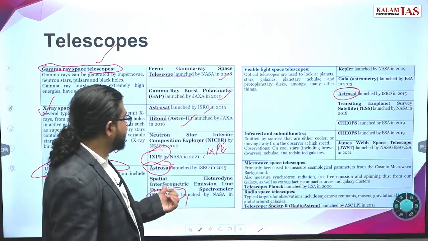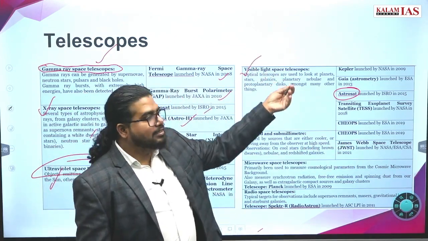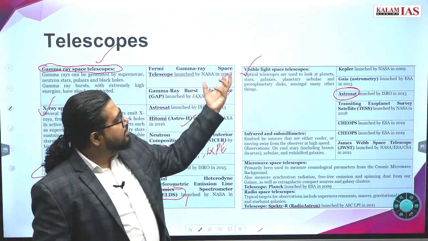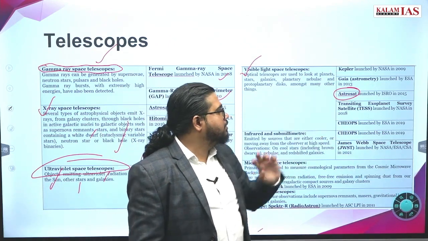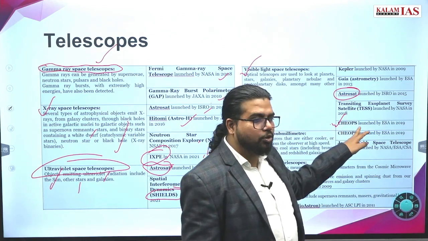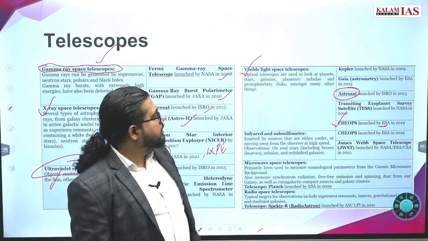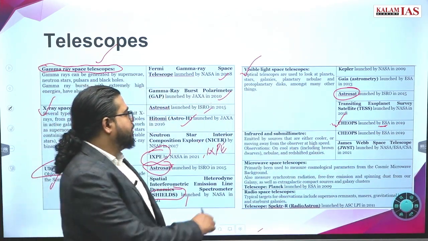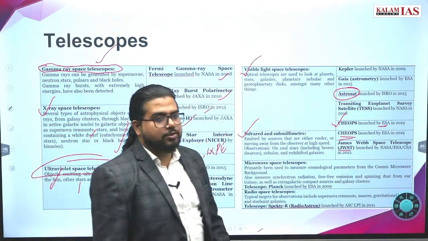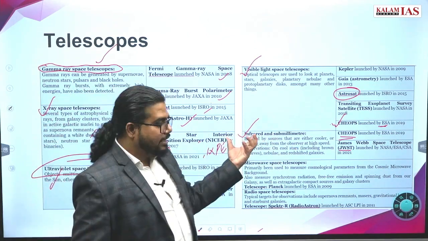James Webb we have in the infrared region now. Visible light, we said, is 300 to 700 nanometers, if frequencies are coming in that range. For that purpose, the most recent visible range telescope launched is CHEOPS, by the European Space Agency. For infrared and sub-millimeter range, there is also CHIPOS, and the James Webb telescope, a specialized, very recent telescope. We have already had a detailed discussion on this. This is basically an infrared telescope.